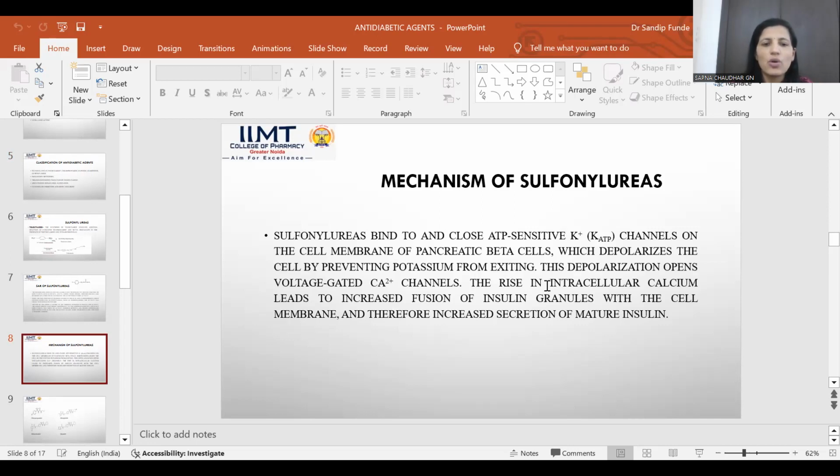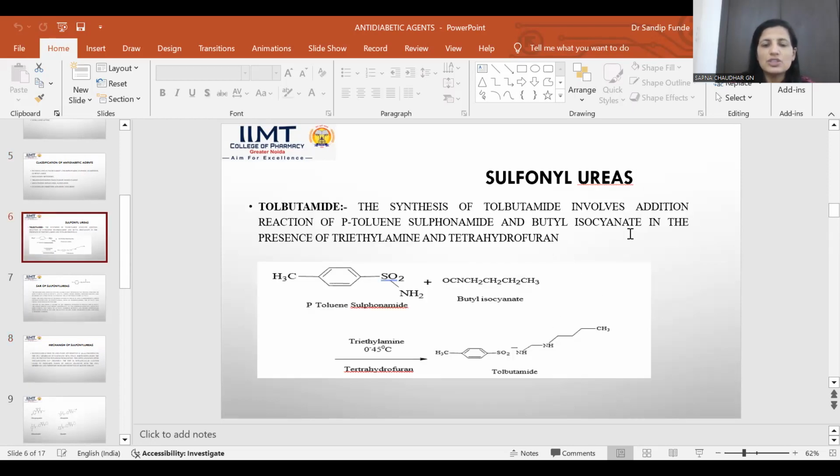This depolarization opens the voltage-gated calcium channels, and the rise in intracellular positive ions leads to increased fusion of insulin granules with the cell membrane and therefore increased secretion of the mature insulin. So this is the basic mechanism which is included in this category, sulfonylurea receptors.